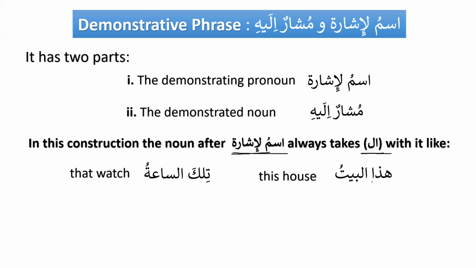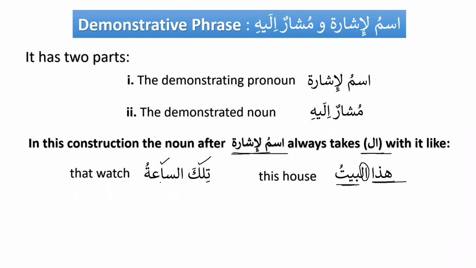So we have hada, which we know is ismul ishara, or the demonstrative pronoun, and the noun that follows it has al with it, hadal baytu. The translation is this house. And similarly, we can see over here tilka, and after that we have as-sa'atu. So tilka is ismul ishara, and as-sa'atu is musharun ilayhi. Why? Because we are pointing at it. So this is the word that we use for pointing, and this is something that is pointed at, or demonstrated. Tilka as-sa'atu, that watch.